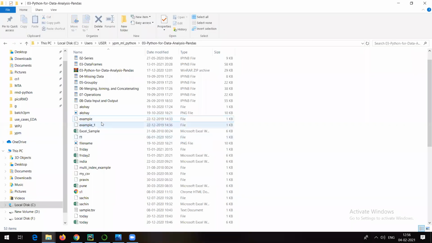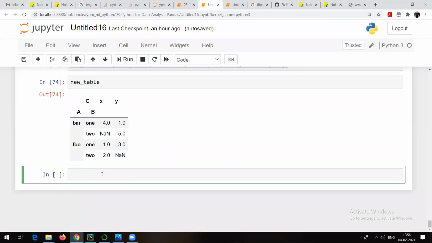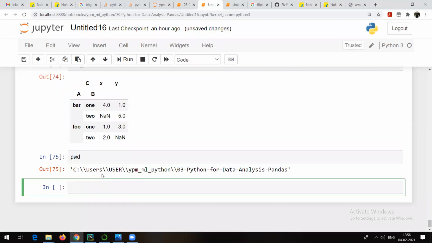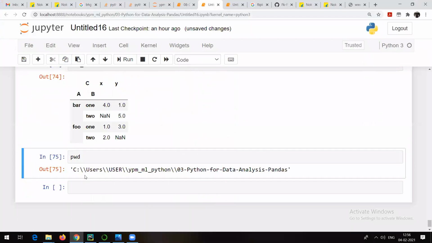Now I want to read this CSV file. I want to import this CSV file with pandas. First of all, I should check whether I am in the correct directory or not. Right? So how to check your current working directory? pwd. Now you can see that my current working directory is the same where this file resides. The file which I want to read is already present here. And that's why I don't have to give the complete path. What I can do is, I can directly go here and make use of pd dot.